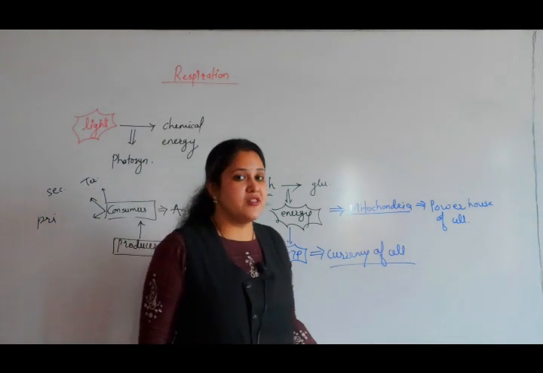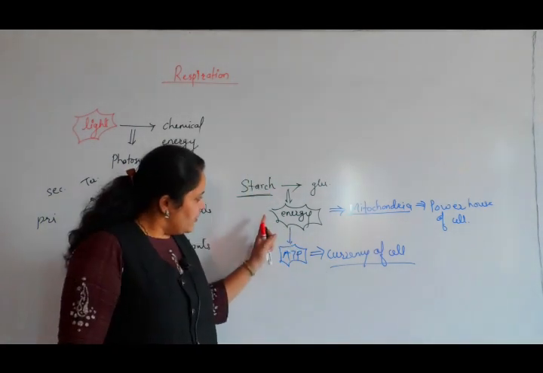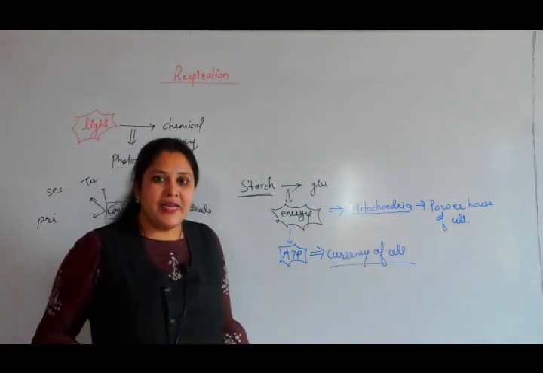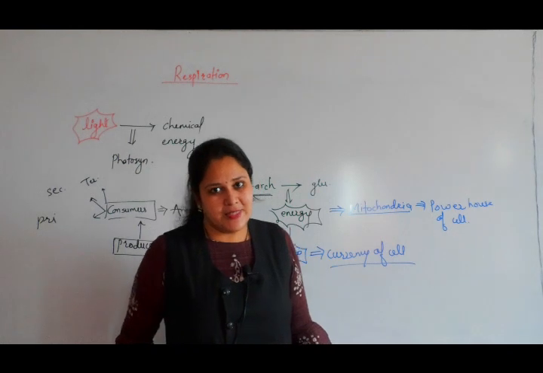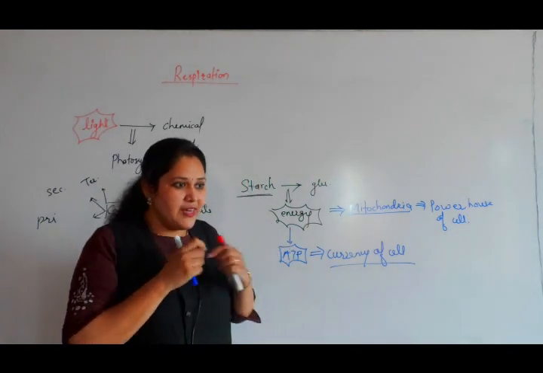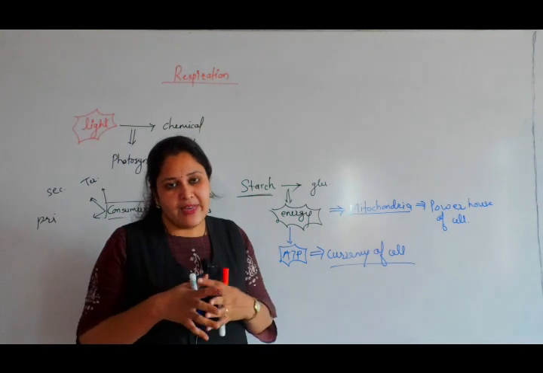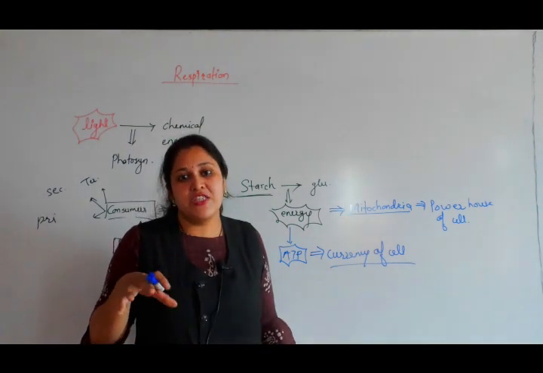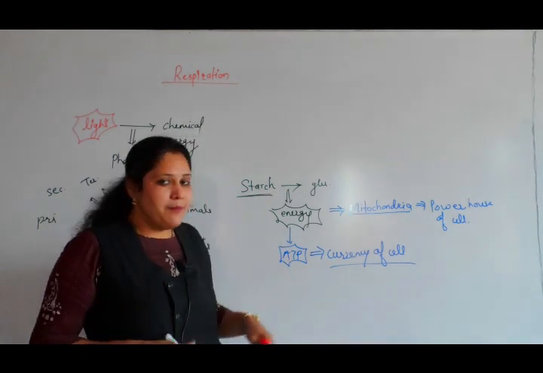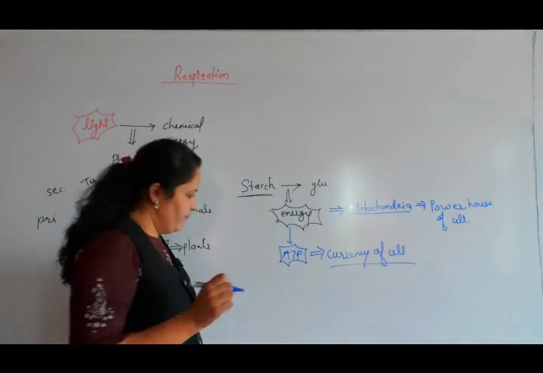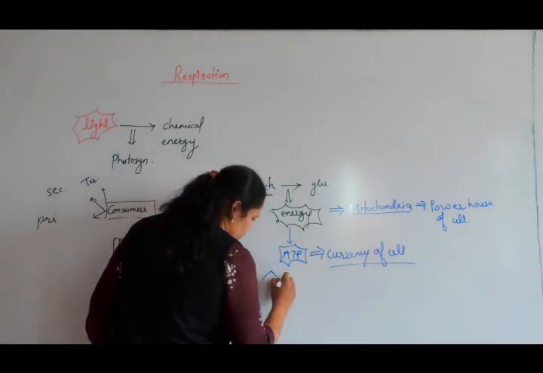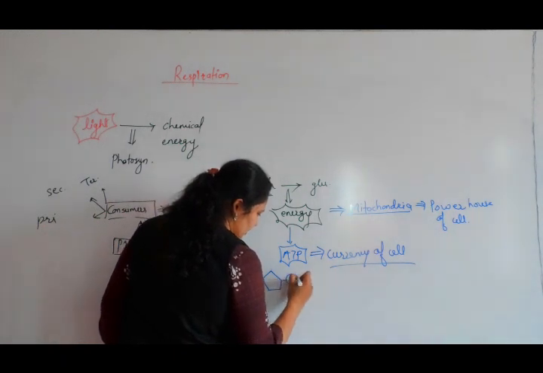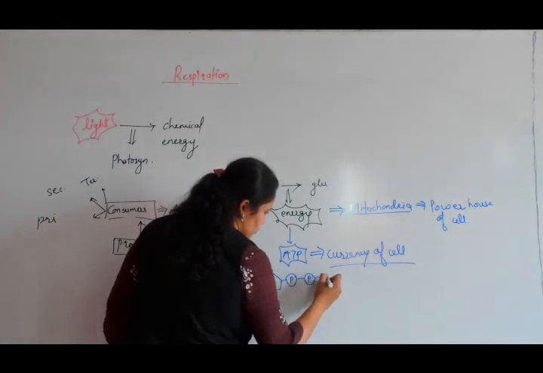Why is it called the currency of the cell? Because the energy which is stored in the form of ATP is available anytime whenever required by the cell. See, energy we cannot store in the free form, or leave it as it is. So it is stored in the form of energy rich phosphate bonds. ATP, that is adenosine triphosphate, has one sugar, adenosine, and to this three phosphate groups are attached.